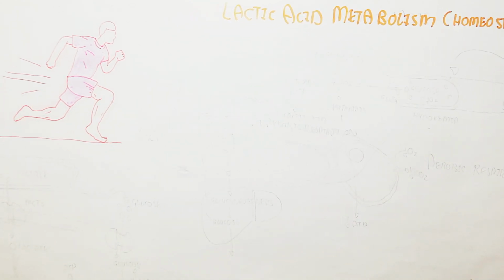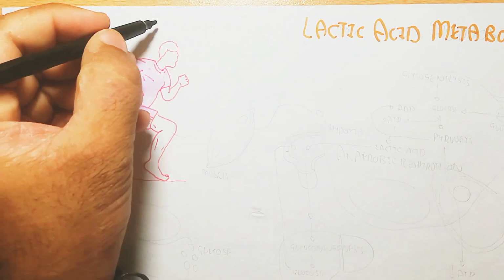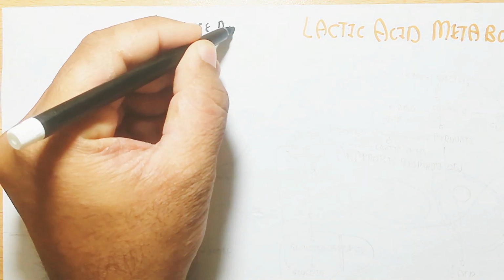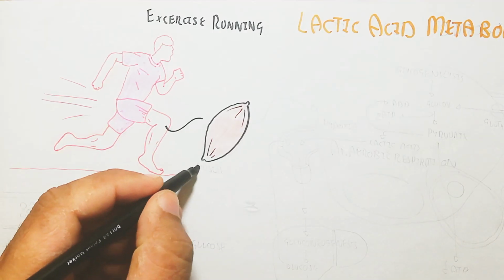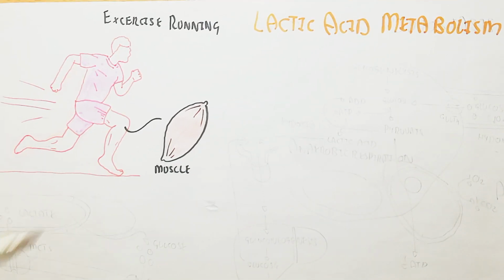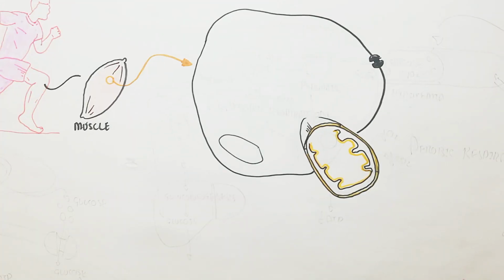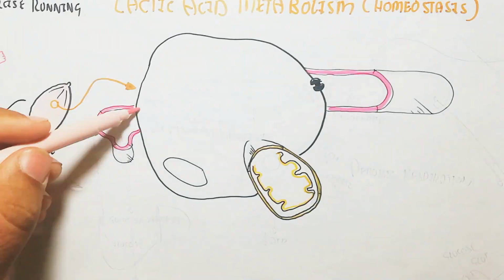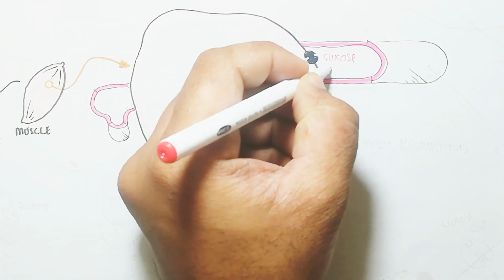So, the physiology maintenance. This is a person who is running. Exercise or running will lead to muscle contraction and produce ATP for relaxation and contraction. So contraction and relaxation require ATP. Whenever you run, you require more ATP, but you will breathe limited. So when breathing is limited, oxygen will not be provided in the blood.